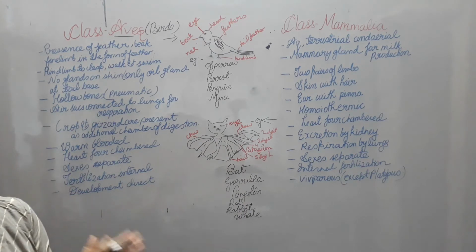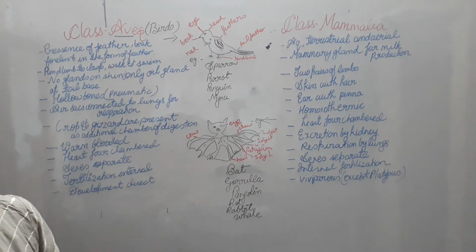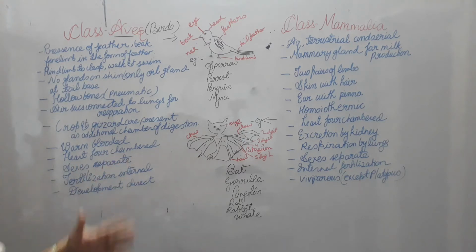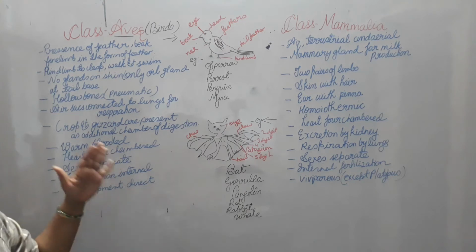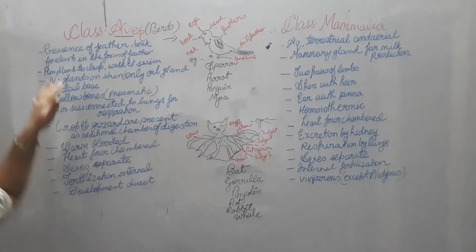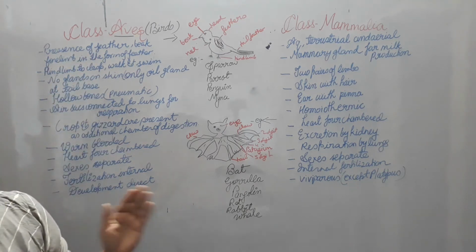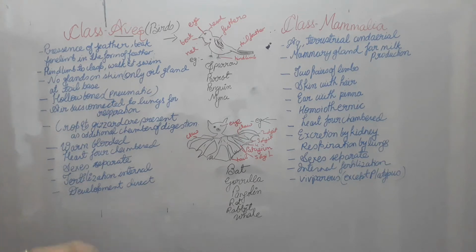Actually it is its forelimb which has evolved or been converted into the feathered part. This is the main characteristic feature because of which organisms that have all these things are kept in the category of Aves.